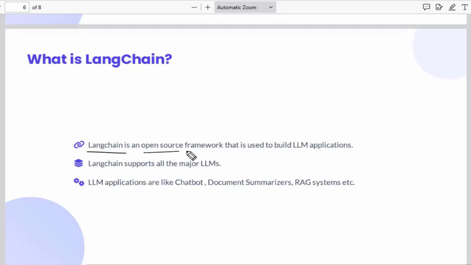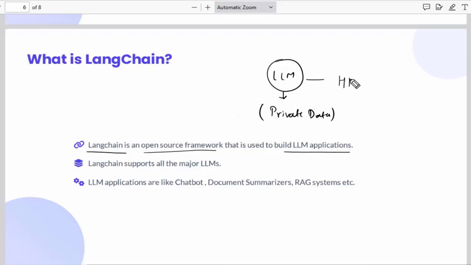LangChain is an open source framework that is used to build LLM applications. Now I told you an LLM is trained on a huge amount of data of the world. So it can answer many questions, but it is not trained on the private data of the organization. For example, you want to know how many service requests HP company has which are pending for the last 2 weeks or more than 2 weeks.